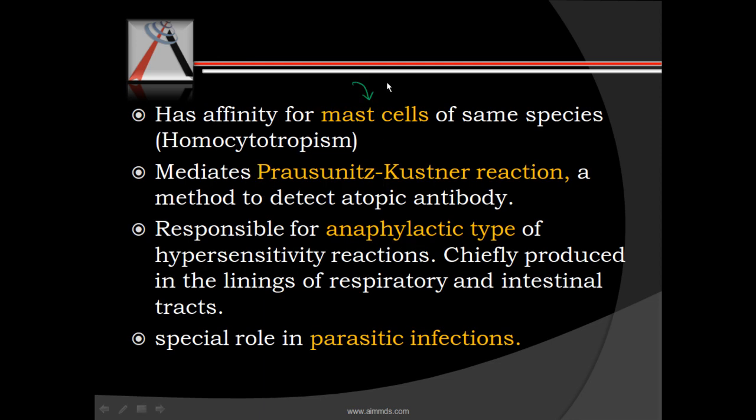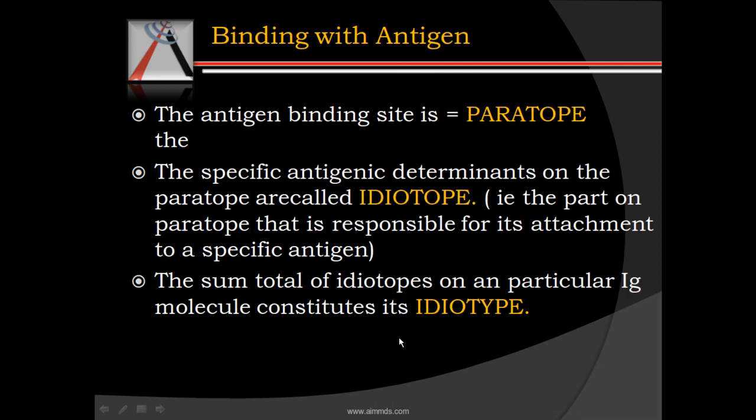It has an affinity for mast cells. These mast cells are the ones which produce histamine and are responsible for allergic reactions. IgE binds to these mast cells and causes them to release histamine. IgE mediates the Prausnitz-Küstner reaction, which is a method to detect atopic antibody. It is responsible for anaphylactic type of hypersensitivity reaction, and it plays a special role in parasitic infections.